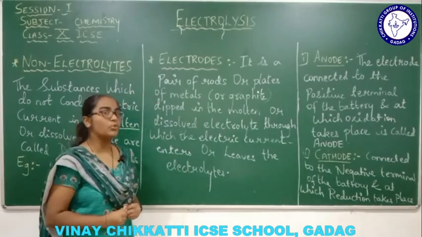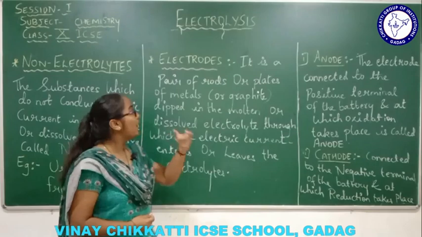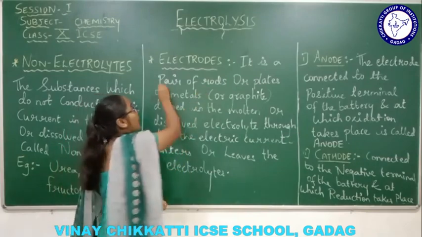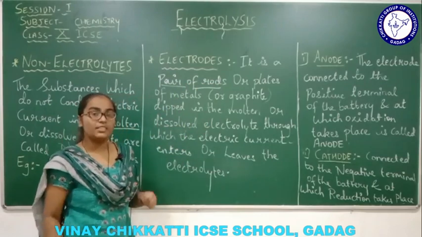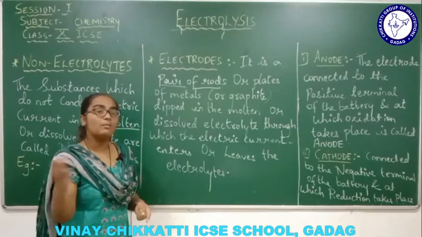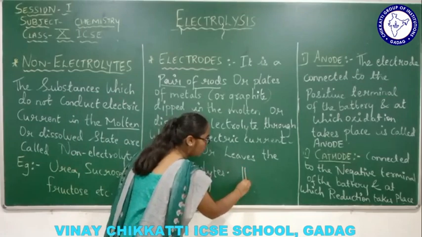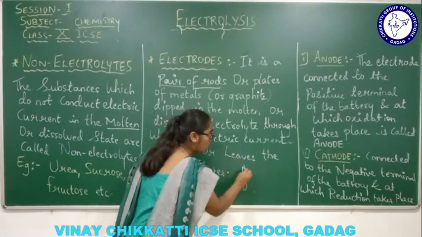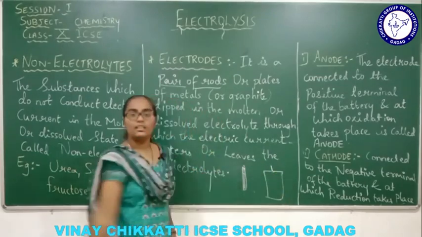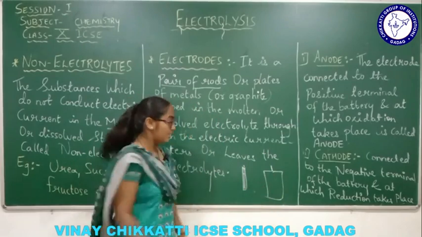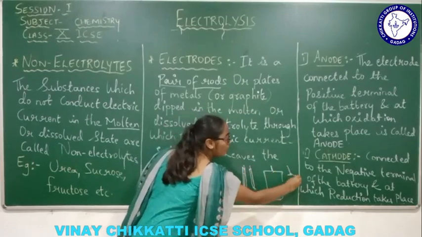Now what is this electrode all about? Electrodes are nothing but a pair of rods, or plates. The shape may be a rod shape or a thick plate shape, like this. So these are the pairs: a pair of rods or a pair of plates.